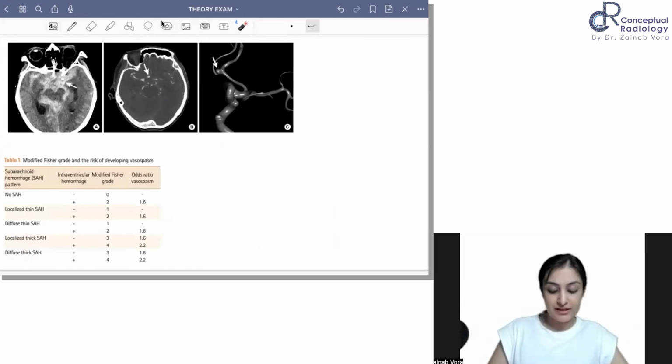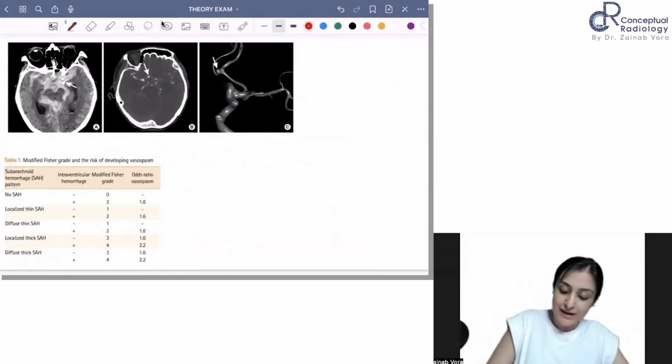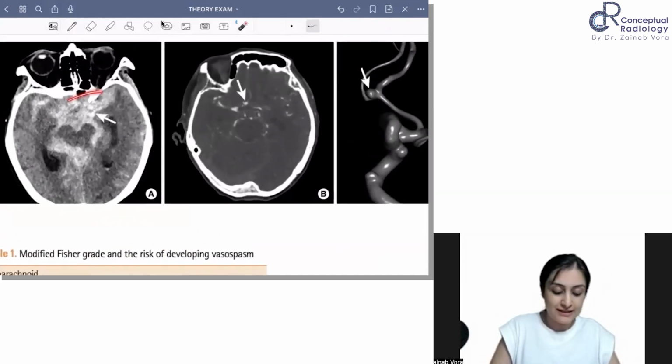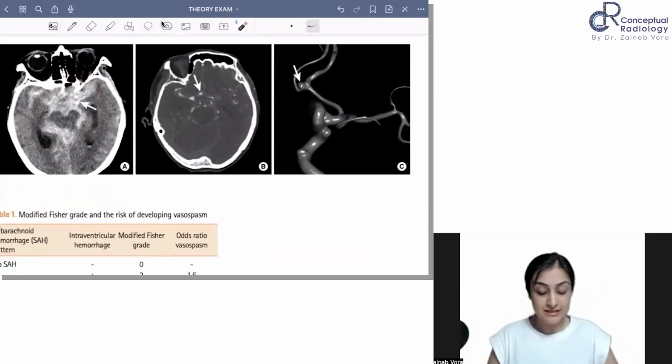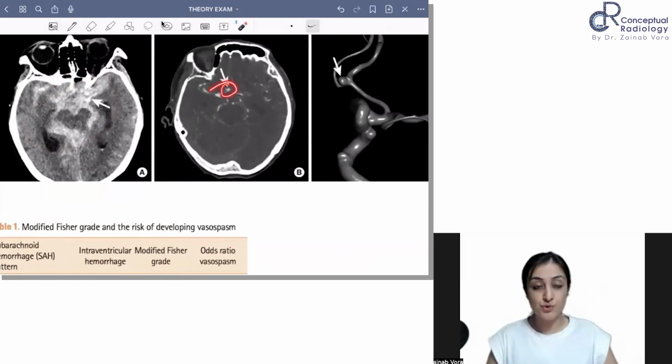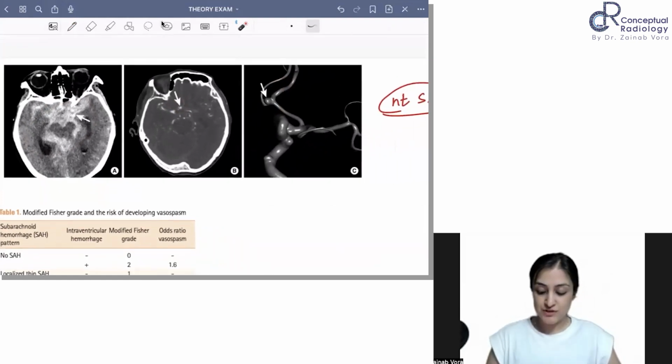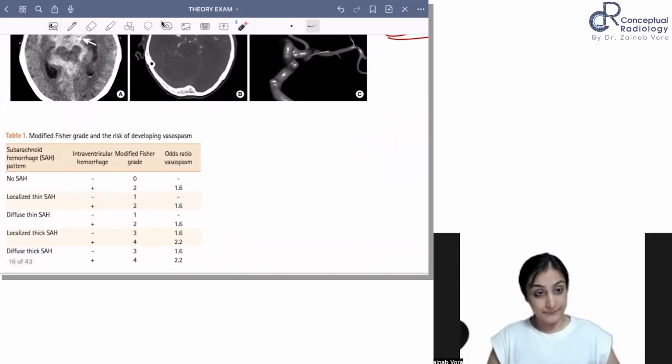Now talking about SAH, which is non-traumatic SAH. So most commonly you have to rule out a berry aneurysm, a saccular aneurysm. So you can see that there is a confluent bleed around the basal cisterns. CT angio shows you a small collection of contrast, which in this 3D angiography you can see is your aneurysm, right? So this is the aneurysm in the ACA.